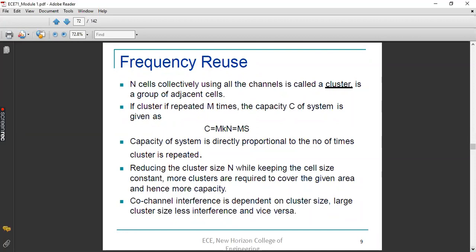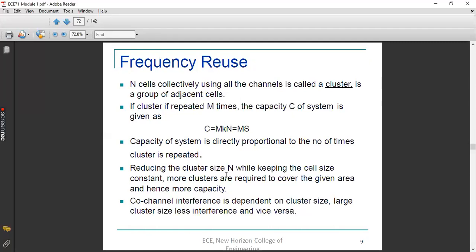Number of clusters is nothing but capital M. Please don't confuse yourself: capital M is the number of clusters. We are trying to increase the number of clusters to increase the capacity, as you can see from this equation, because C is directly proportional to M. When you increase the value of M, C can be increased. How are we going to increase M? You can increase M by reducing the value of capital N. The cell size remains constant, and the only thing you are doing is reducing the cluster size. So what will happen if cluster size is reduced?